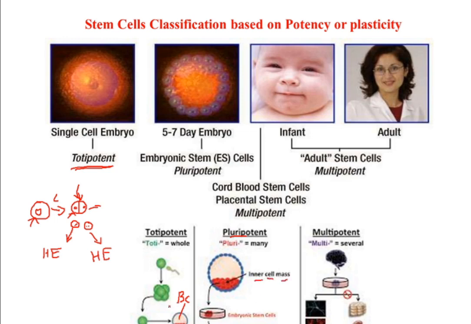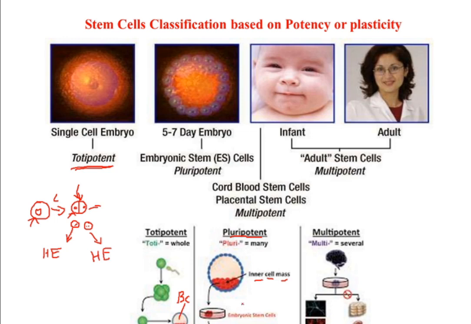And this inner cell mass is called pluripotent stem cells, right? Pluripotent stem cell. How is it different from a totipotent stem cell? When you isolate these cells of the ICM, under no condition will they produce a complete organism, right? But theoretically, this stem cell can produce more than 200 types of cells in the body. So these are also very important stem cells.